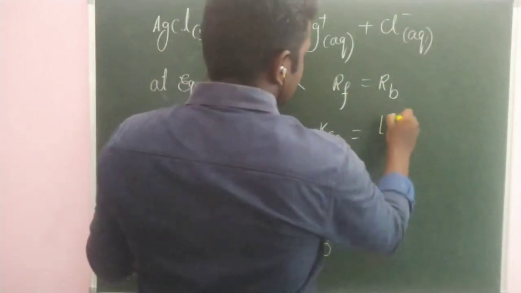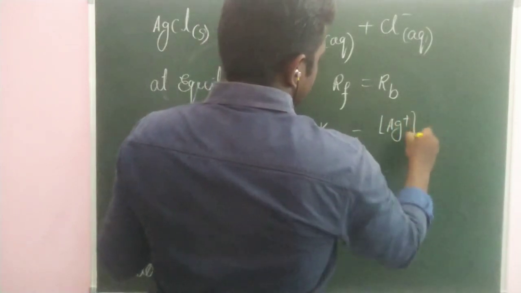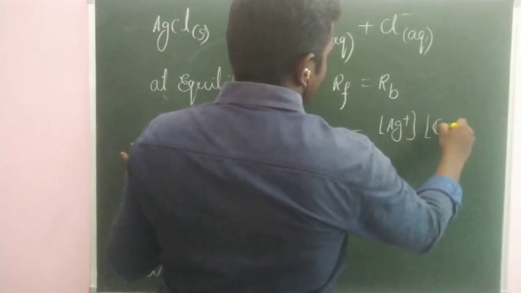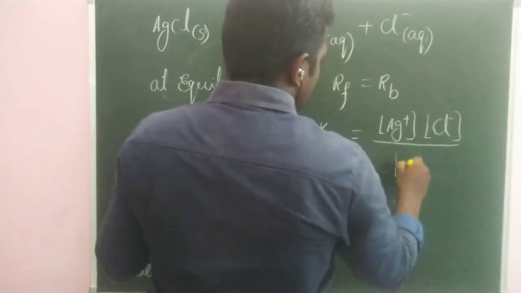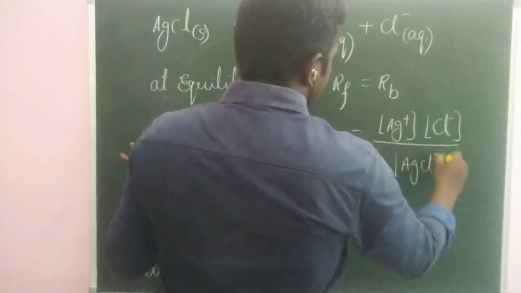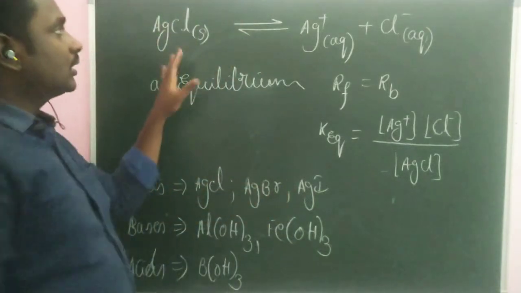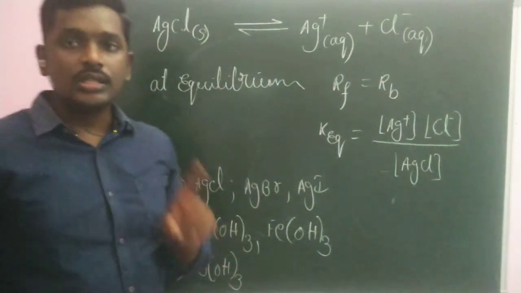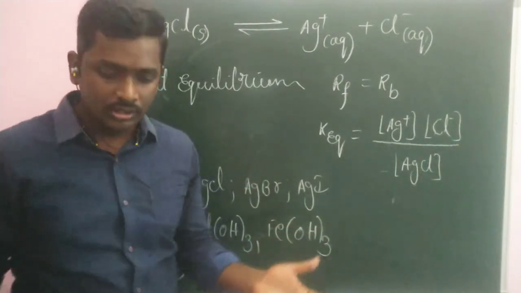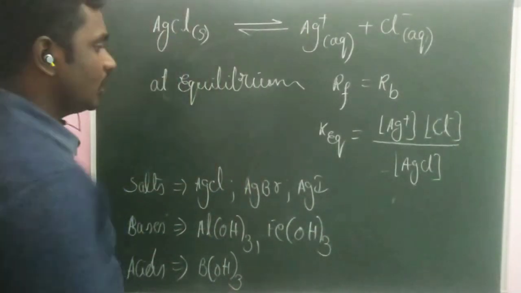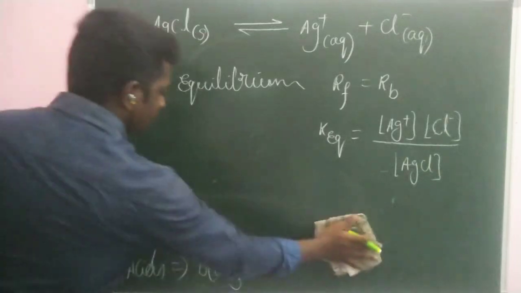Here the products are the concentrations of silver and chloride, upon the concentration of silver chloride solid. Actually, the concentration of solids is unity because they are pure themselves and not present in the solution. So the concentration of solids will be taken as unity.